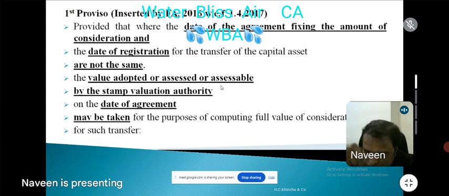When the first proviso is telling the date of agreement fixing the amount of consideration and date of registration are not the same, which value to take, sir? The value adopted or assessed by the stamp valuation authority on the date of agreement may be taken. That is the word assessable here. That is why, because it is a sale agreement. Now the question therefore is, I will take only 1 crore.